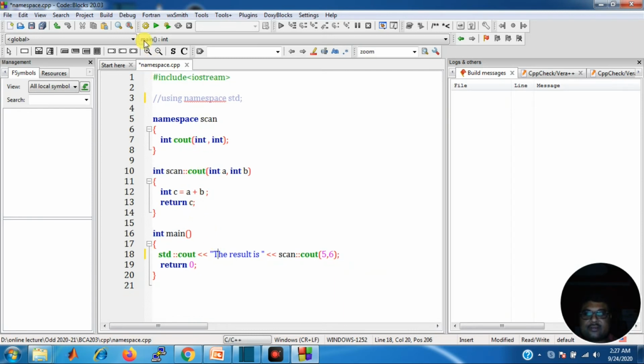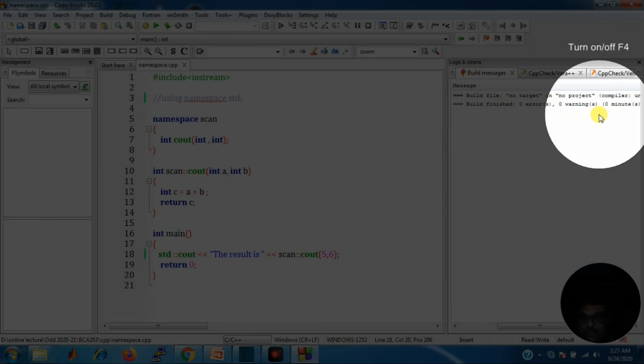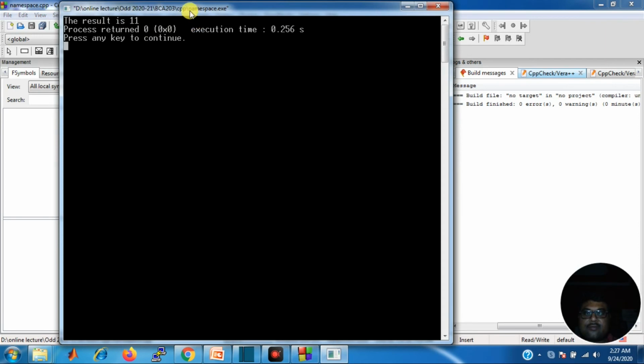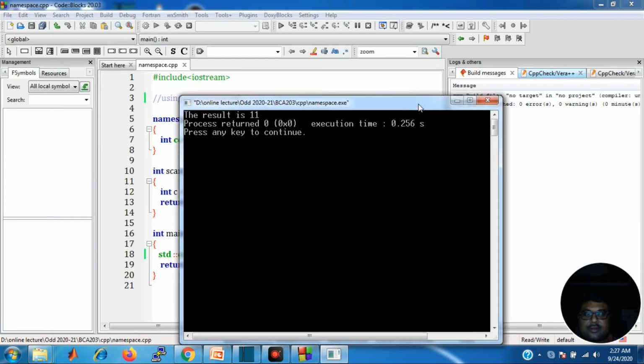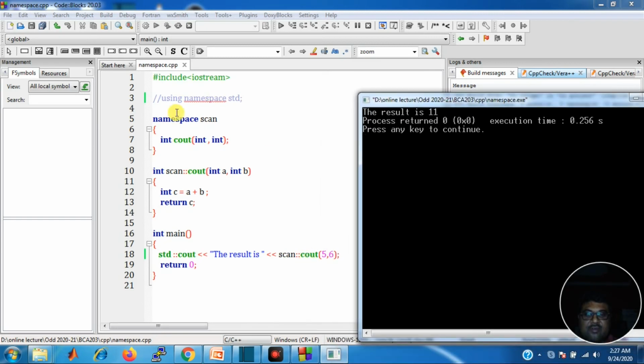So let's run it. Before running, we compile it. Here you can see 0 errors, 0 warnings. So it is compiled now. Now run it. If you run this, then here you can see the result is coming from the standard namespace, and this 6 plus 5, the addition, is coming from what I want.